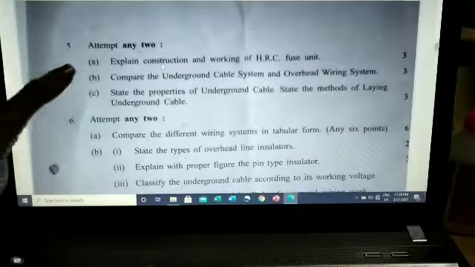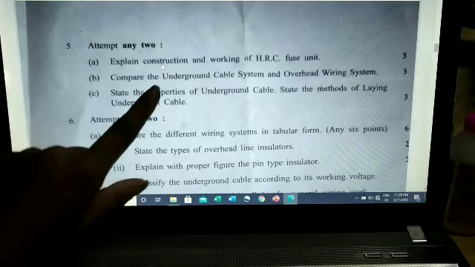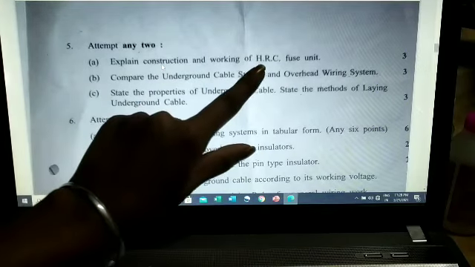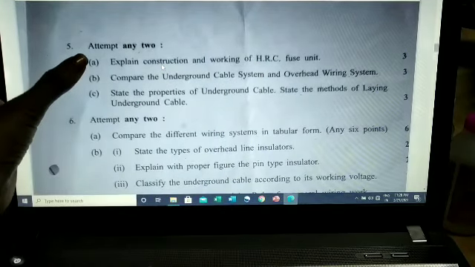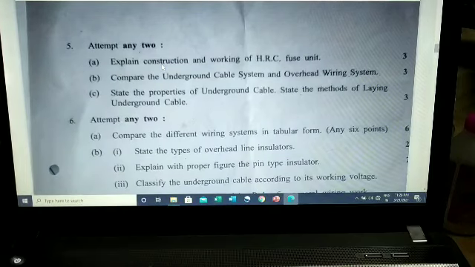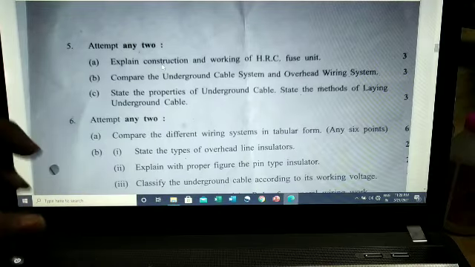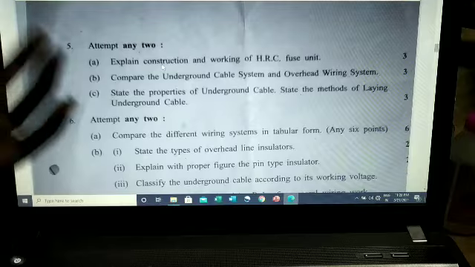Now question number 5. Attempt any 2. It is asked for 3 marks. Explain construction and working of HRC fuse. This question is very important. It is asked repeatedly in every question paper. So just make sure that you collect all the repeated questions from this, because the same questions are repeated.